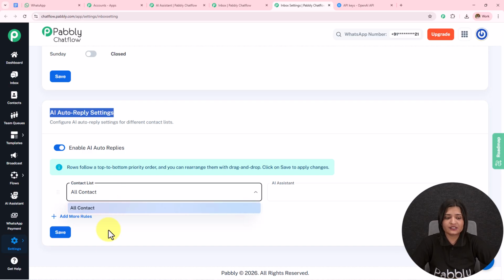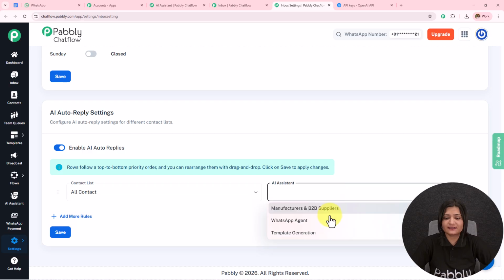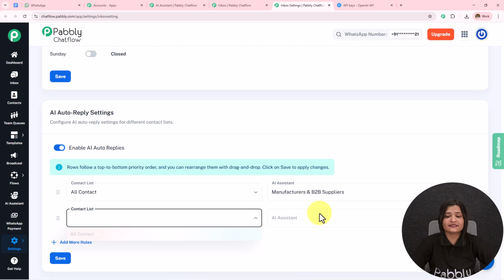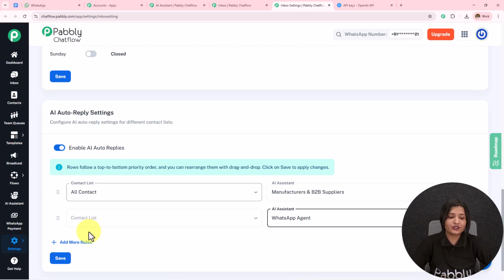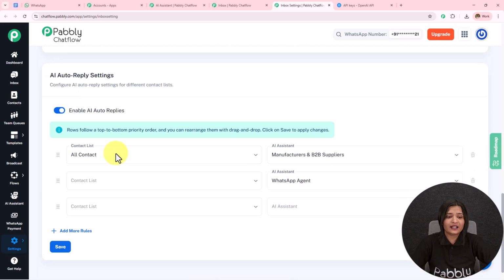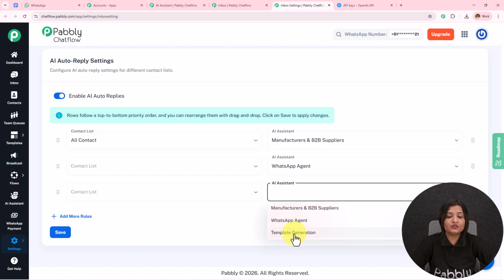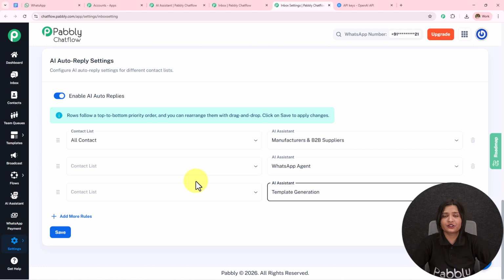But if you create the list, you have to select the list and assign AI assistant to that particular list. Then you can add more rules, select another list and assign another AI assistant to that particular list. And also you can add again any rule and then select all the contacts and assign another AI assistant to another list or to all the contacts. So this is how you can assign this and simply save this. So in this manner it is done.